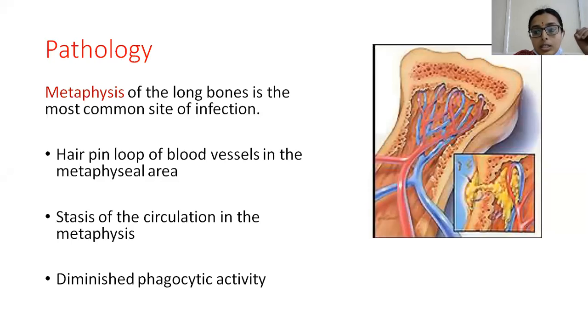Also, certain studies showed that there will be diminished phagocytic activity in the metaphysis compared to other regions of the bone. So the metaphysis is predisposed to infections, most commonly acute osteomyelitis. This is one of the important points which we have to bear in mind: the metaphysis of the long bones is the most common site of infection.